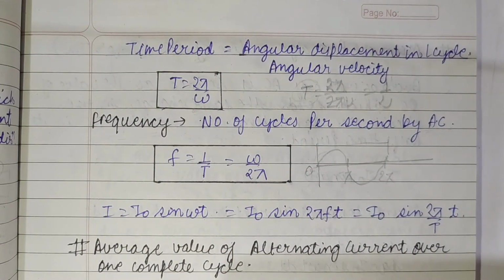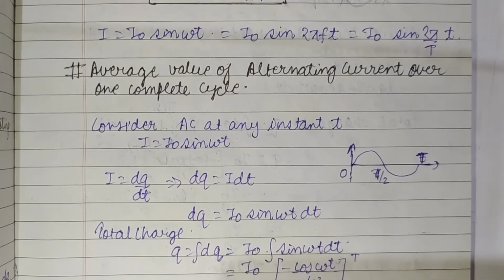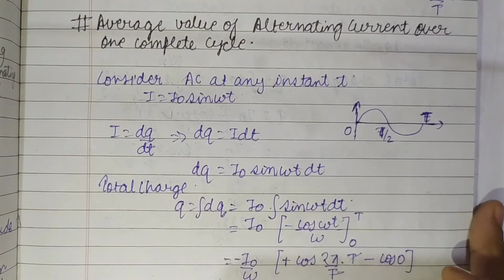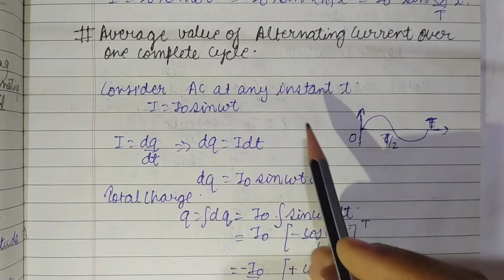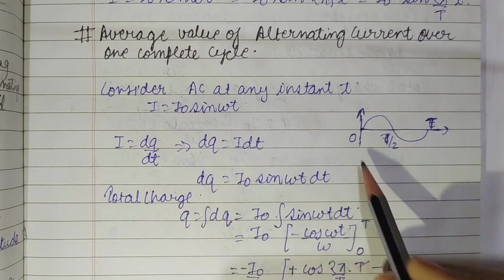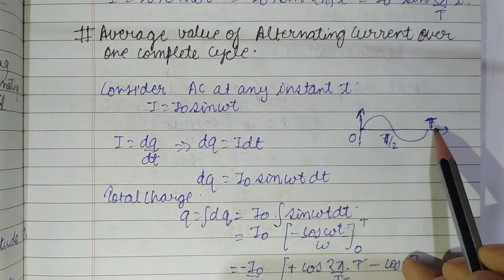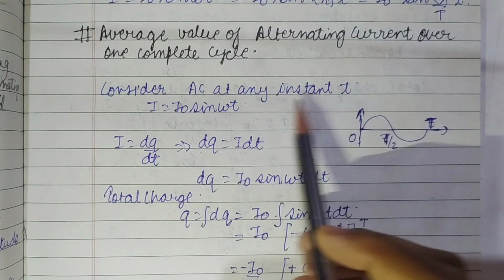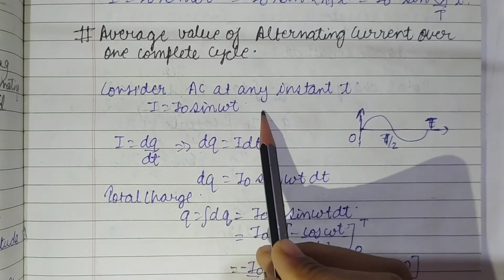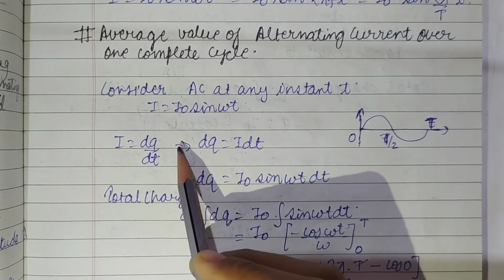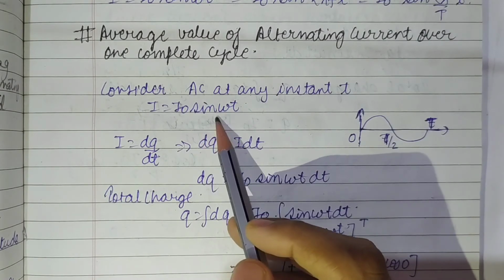So now let us try to find the average value of the alternating current. First of all, let us consider the alternating current at any instant of time t. What will be the value of the alternating current at that time? We already know I is equal to I naught sin omega t.